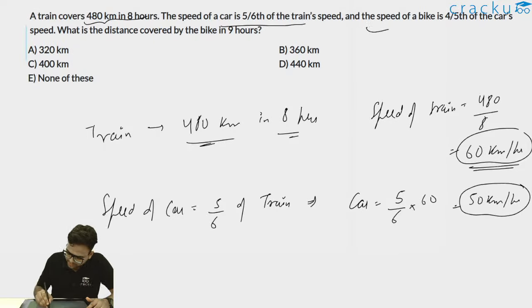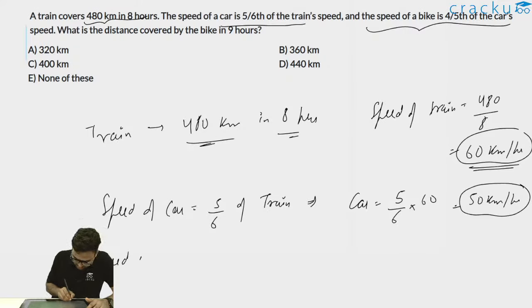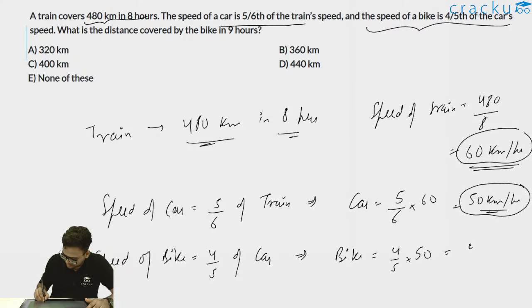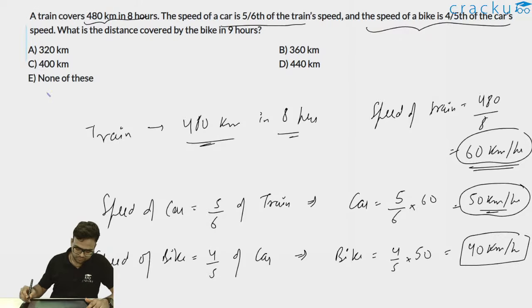And the speed of bike is 4 by 5 of the car's. So speed of bike is 4 by 5 of car's. Thus I can write bike speed will be 4 by 5 into what is the speed of the car? Speed of the car is 50 km per hour. So 4 by 5 into 50. Therefore I can write 40 kilometers per hour. The speed of the bike is 40 kilometers per hour.